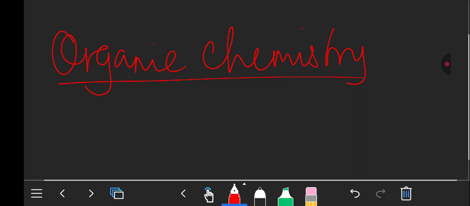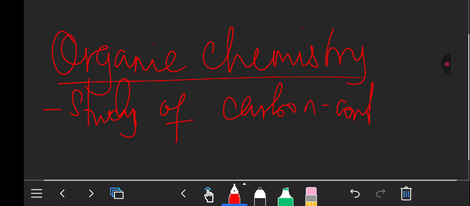Now, what is this organic chemistry? We're talking about organic chemistry, just the study of carbon containing compounds. That is the simplest definition. So it is just a study of carbon containing compounds.